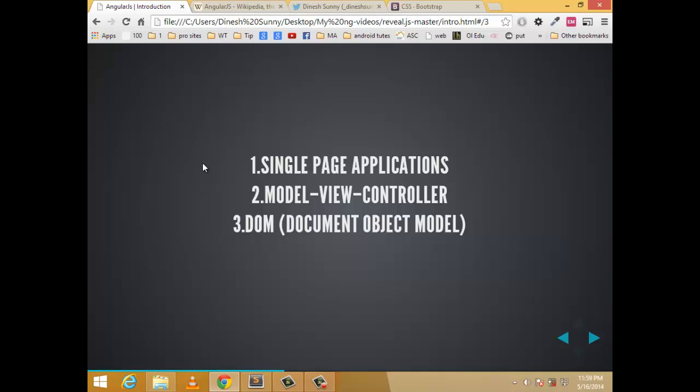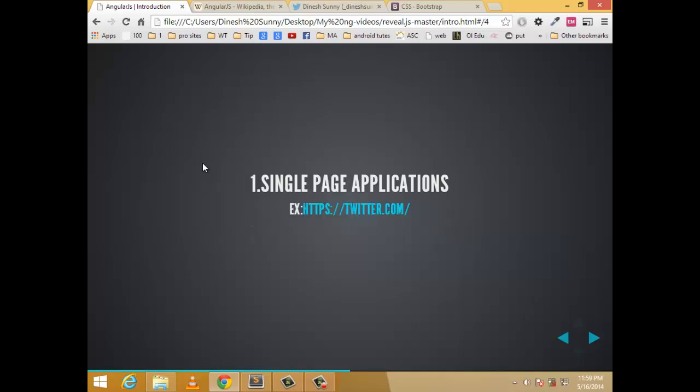Kraku asked me what a single page application is. I have to explain it to him in a very detailed manner. A single page application generally refers to a page which loads content dynamically without refreshing the page. If you don't understand, I will give you an example.